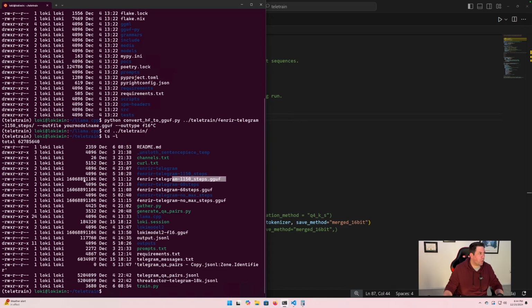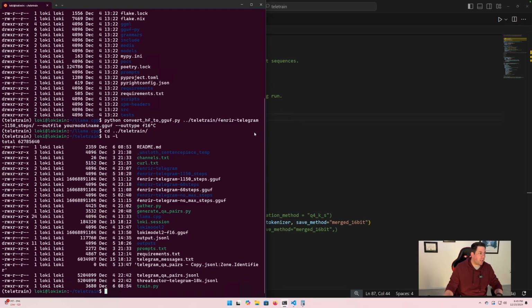GGUFs. They're big boys. Look at them. They're not small. A couple gigs. And so we have that single file. So we took the folder that contained all those safetensors files, and using llama.cpp, we converted it to one single file, a GGUF file. So now we can take that and put it into Ollama.